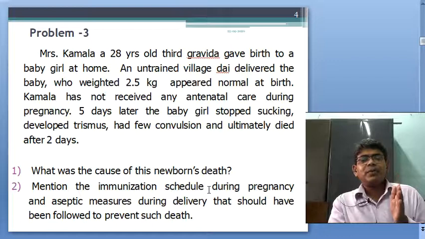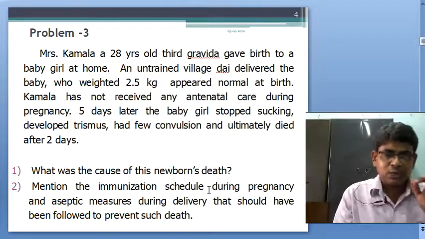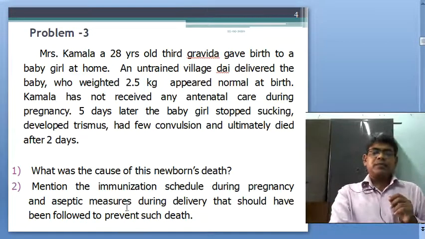And if a second pregnancy occurs within 3 years of the previous completed immunization history, then you need only one booster dose. This should be mentioned in your answer.